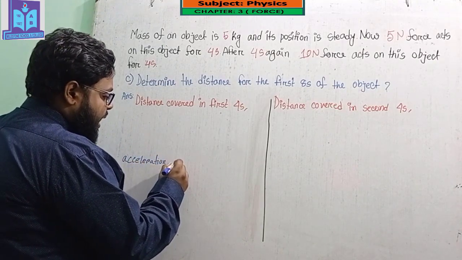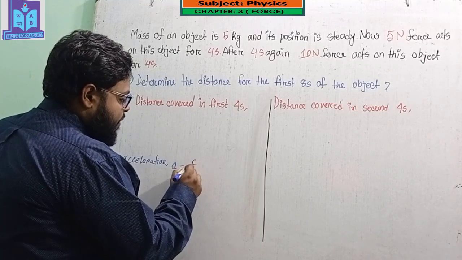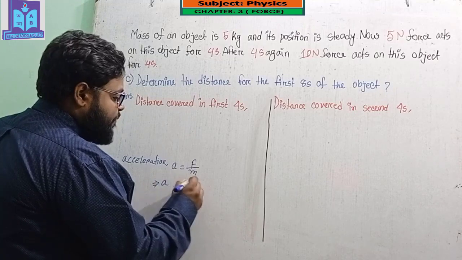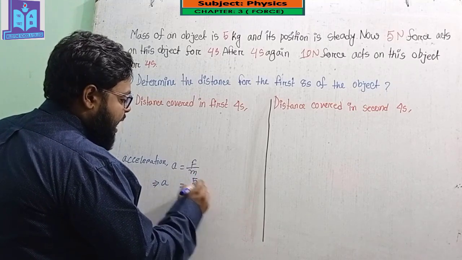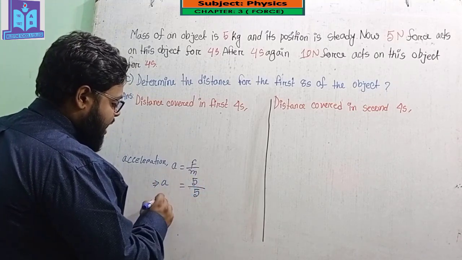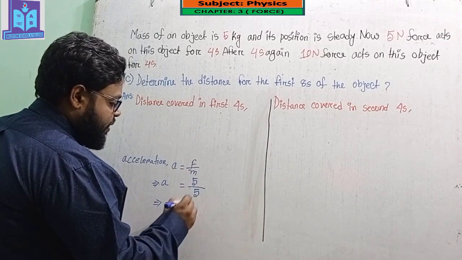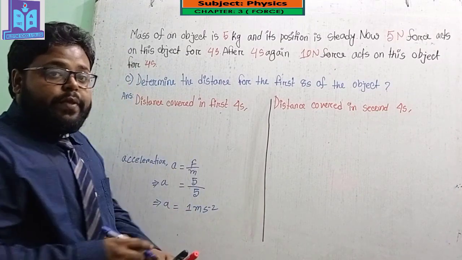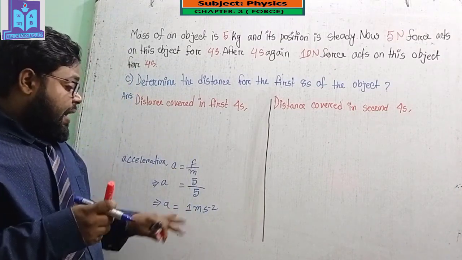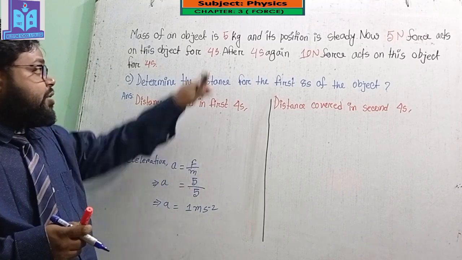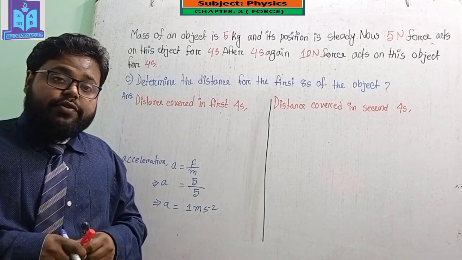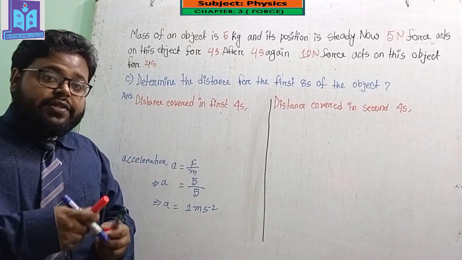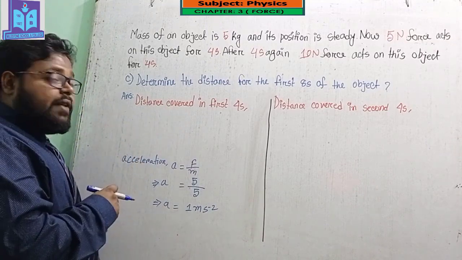Acceleration a = F/M, where F = 5 and M = 5. So the acceleration a = 1 m/s². Using acceleration, time and the initial velocity, I can find the distance covered in the first 4 seconds.